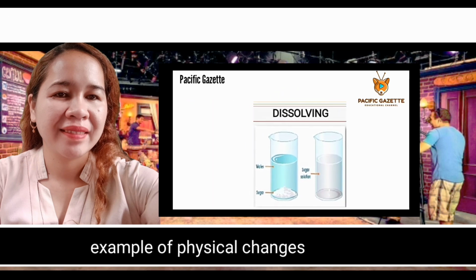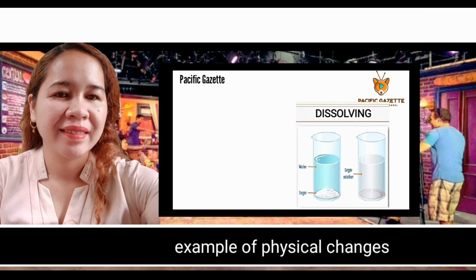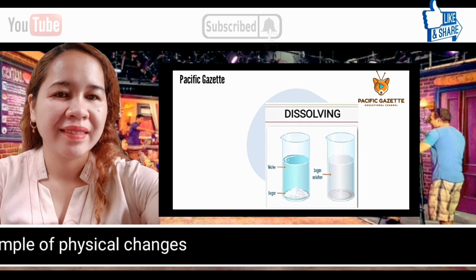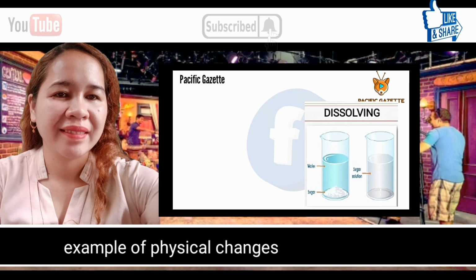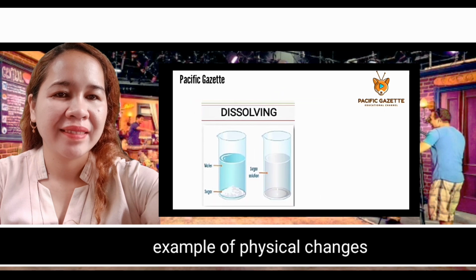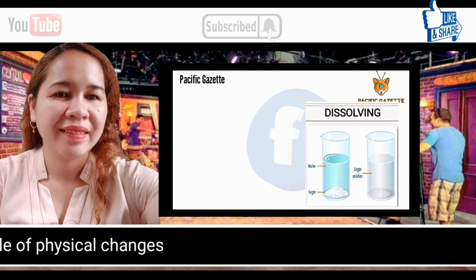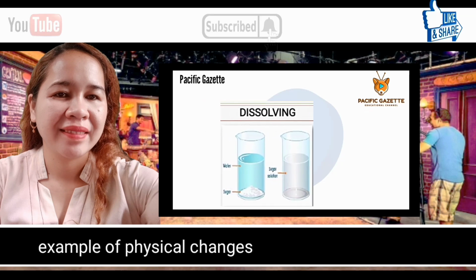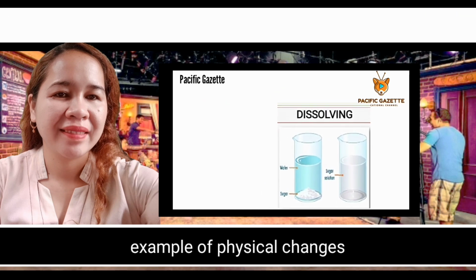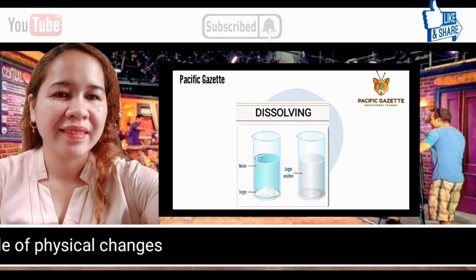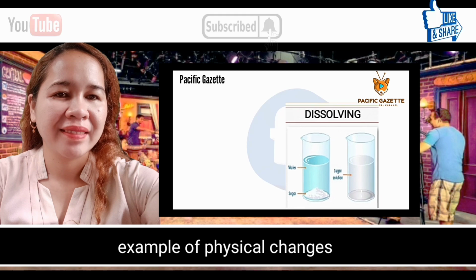While in dissolving, it needs two or three objects like water and salt, or water and sugar, which results in a mixture. But what is a mixture? A mixture is the end result of sugar and water, wherein sugar is totally dissolved in water. Or it could be salt and water, wherein salt is totally dissolved in water. Always remember that physical change can be a reversible change.